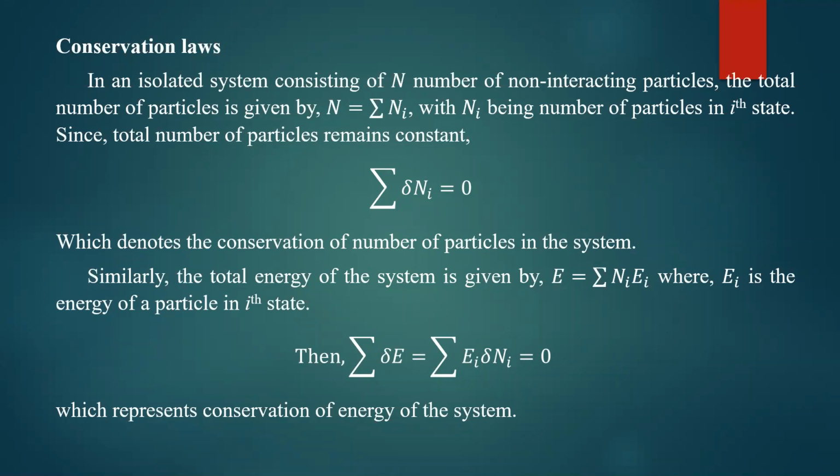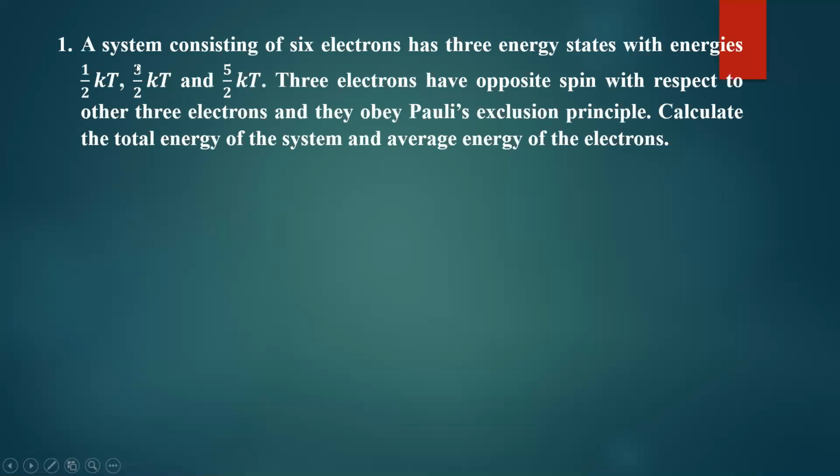To understand this concept, we will take one simple example. Consider this particular example. A system consisting of 6 electrons has 3 energy states with energies half kT, 3 by 2 kT, and 5 by 2 kT.